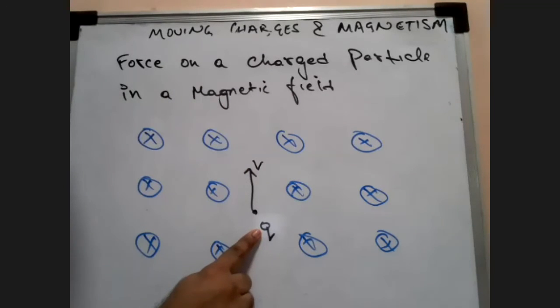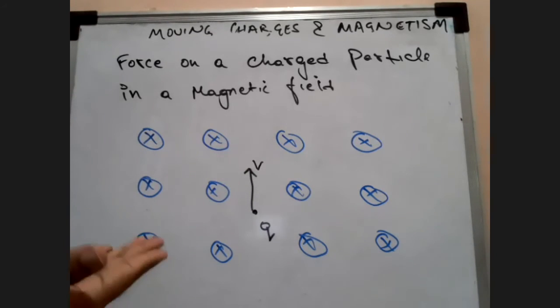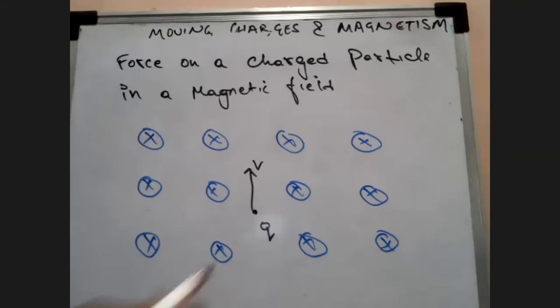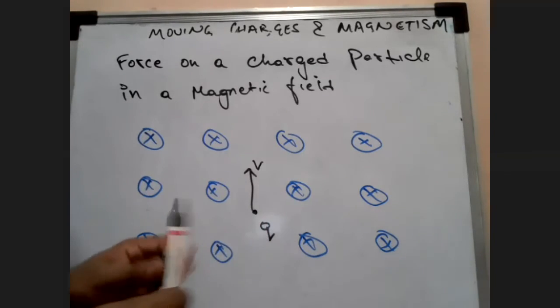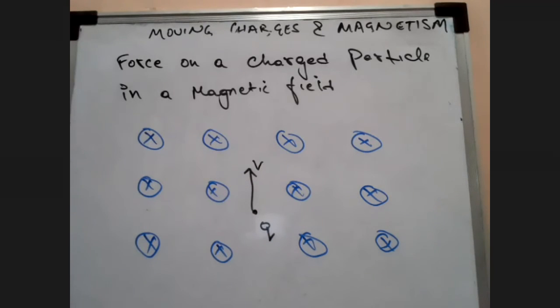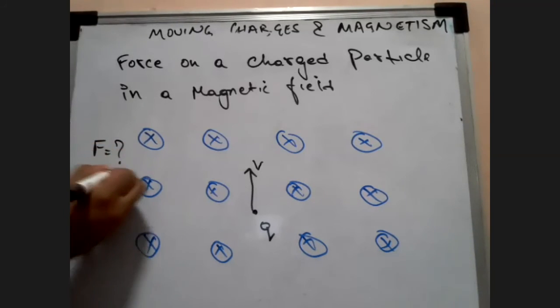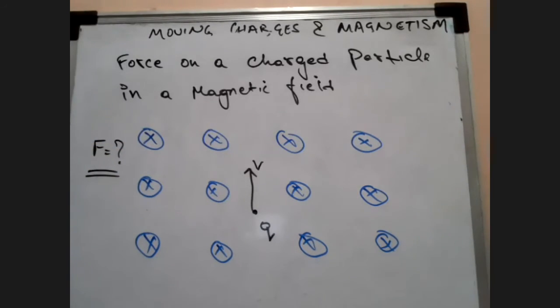There is a charge q which I have placed right here in the middle, and I have given it a certain velocity which is perpendicular to the magnetic field lines. Here you can imagine the magnetic field lines are going inside, but my charge has a velocity perpendicular to the field lines. In that case, what will be the direction of the force? Just tell me the direction of the force. So how do we find out the direction of the force? This is important.